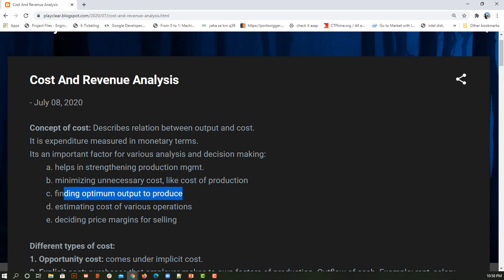profit is nothing but revenue minus the cost. So overall the intention, the agenda, is to earn profit. So if this much cost is going into the selling purpose, then this much should be my minimum revenue that I should get by selling all the products or the services, so as to get this much amount of profit. So all these decisions are again happening in terms of cost. Okay, so these are some of the points where we are using the concept of cost for analysis or decision making purposes.